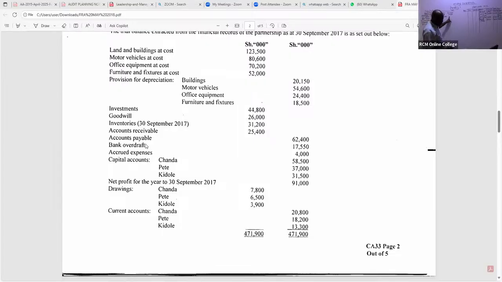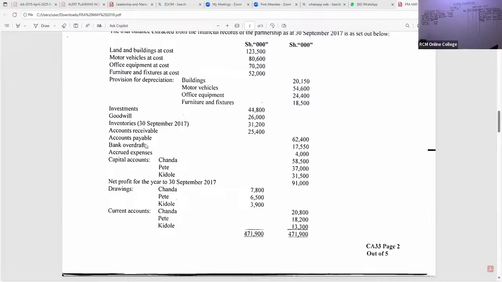So current liabilities, we have accrued expenses over how much? I wish I had a physical paper to underline. So that is accrued expenses of how much? Is there somebody? 4,000, right? Accrued expenses of 4,000. Thank you so much.